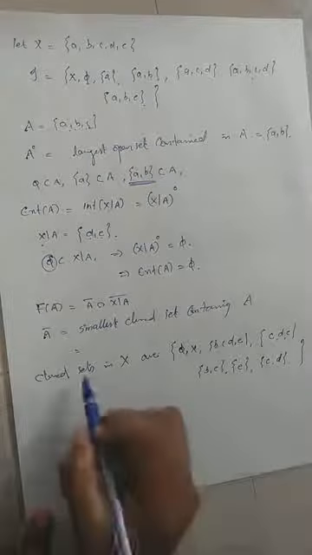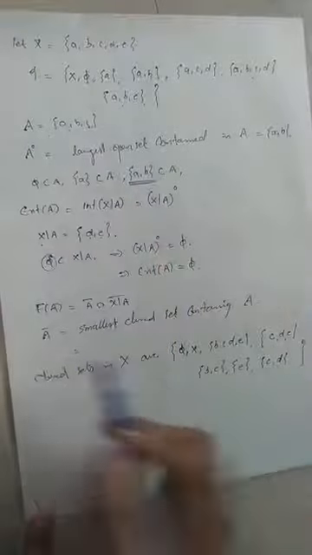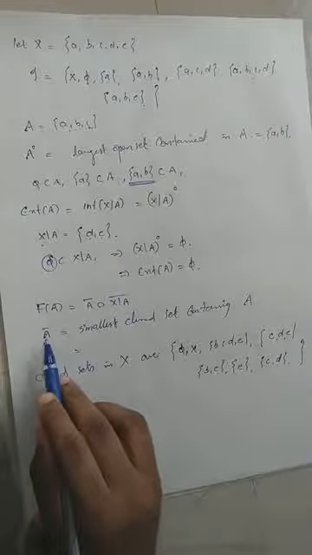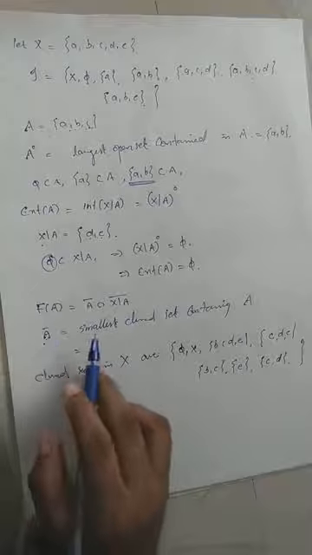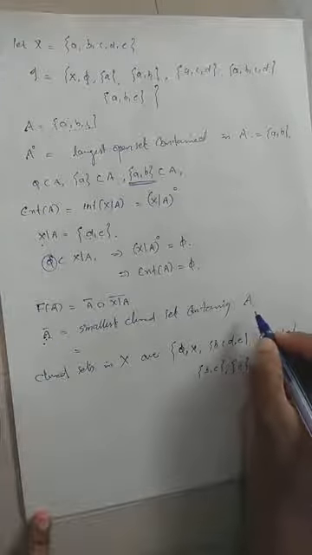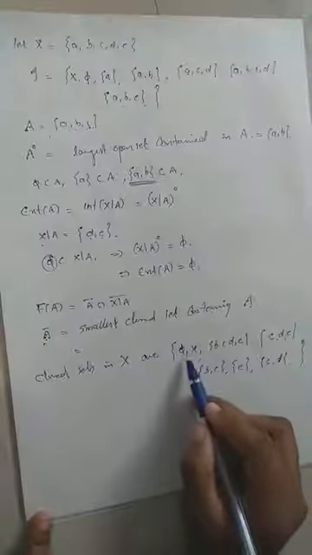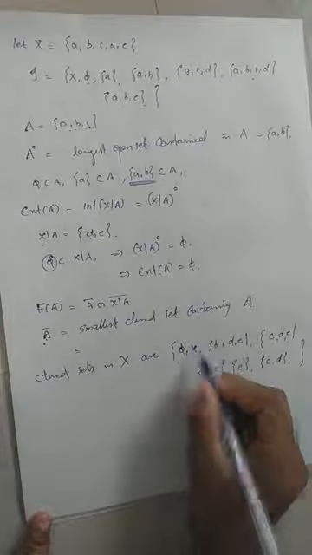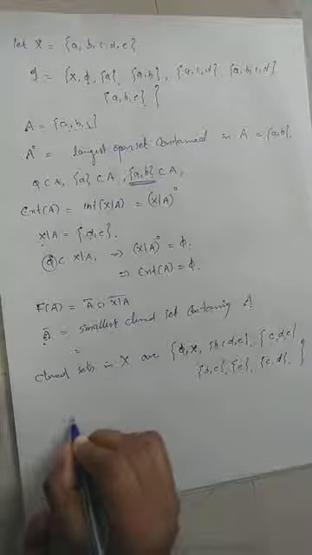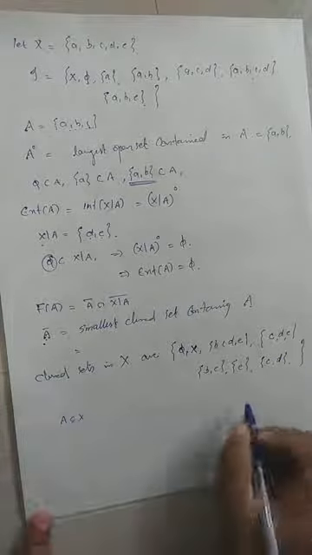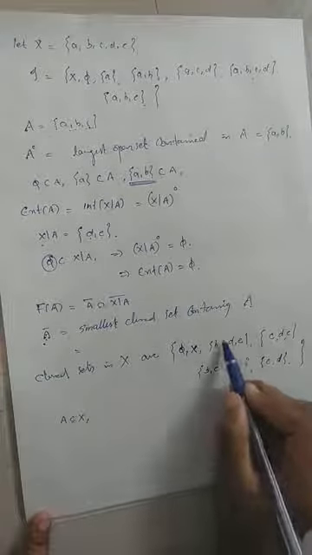So our capital A is {a, b, c}. How can you find the closure of A? The closure of A is the smallest closed set containing capital A. Which are the closed sets containing capital A? Capital A is contained in the whole set capital X itself. In the other closed sets, some element of A is missing.